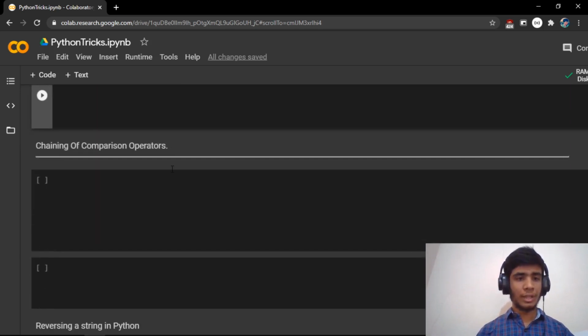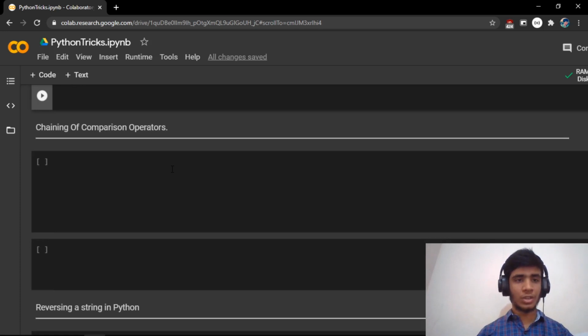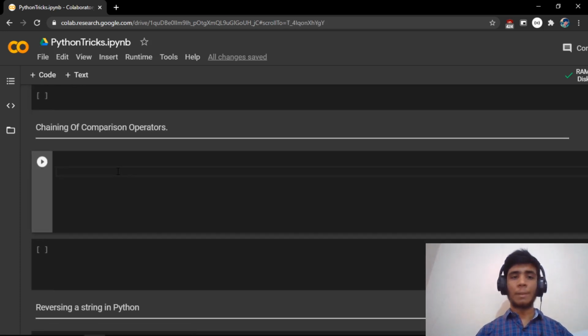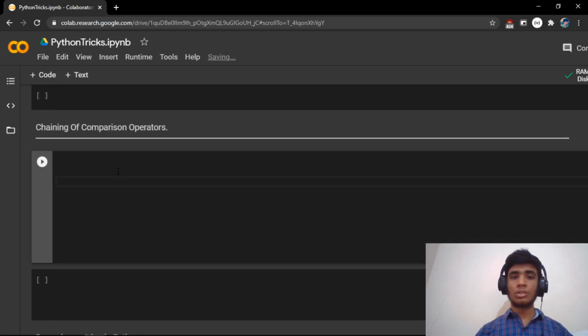Coming to the next trick, that is the chaining of comparison operators. This is something new, and I'm sure some of you are not aware of this. Let's start with what a comparison operator is. Comparison operators are greater than, less than, greater than or equal to, etc. In Python, we can chain multiple comparison operators. What do I mean by chaining? Let's take a simple example.